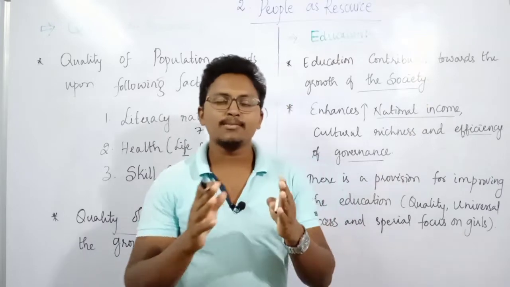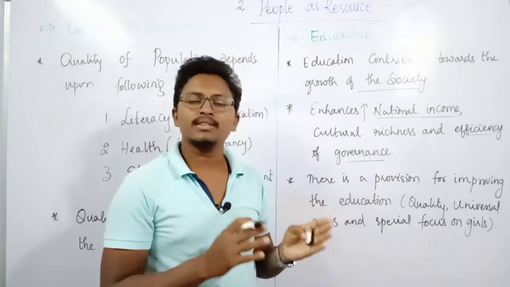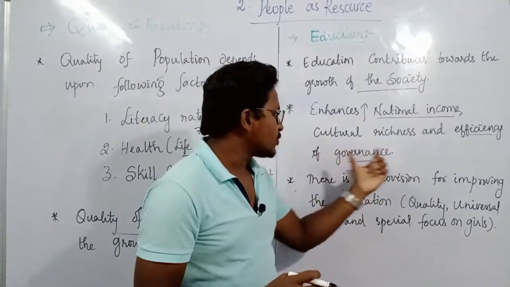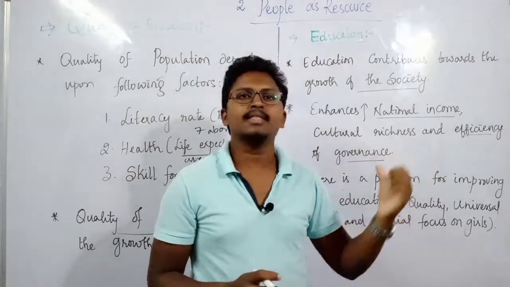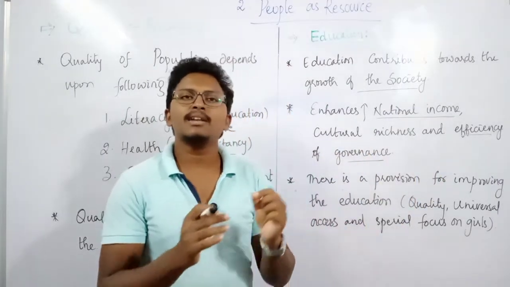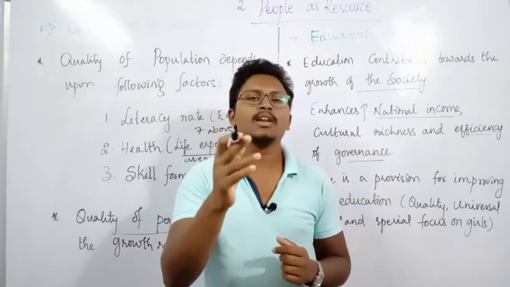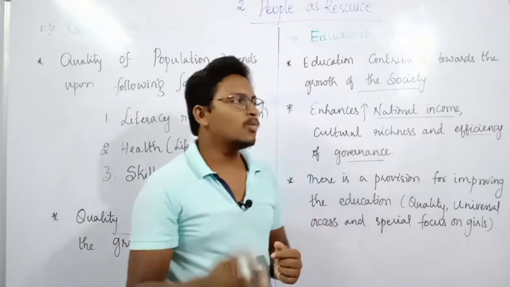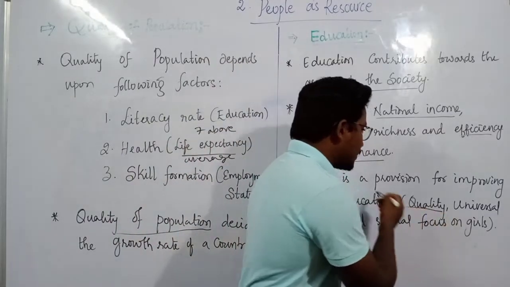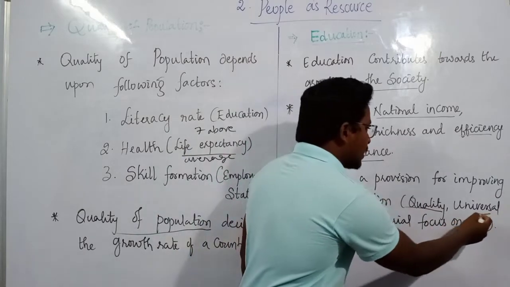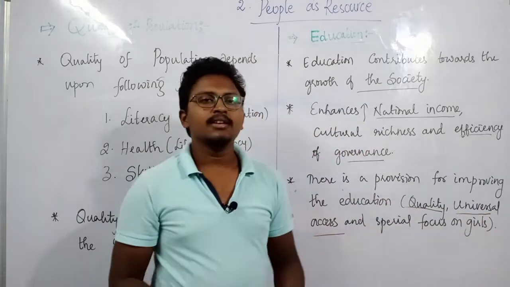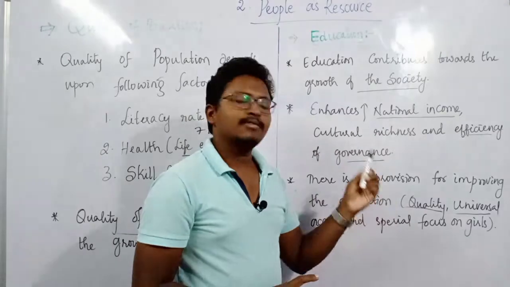But whose responsibility is that? Who can provide this education? There is some provision for improving education in the country. Provision means special rights are there to improve the quality of education. How? By improving the quality. The second thing is universal access to education. So quality is very important.